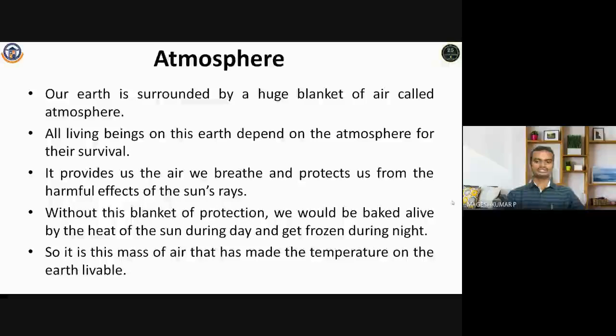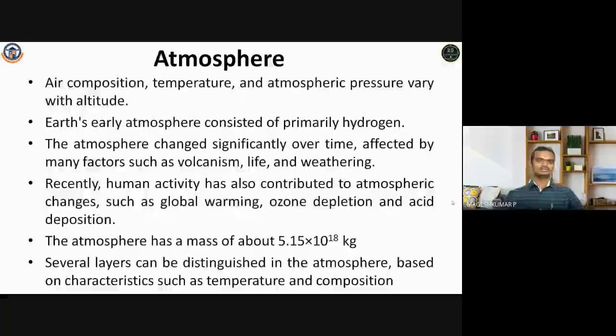So the temperature maintenance is purely based on the atmospheric composition, that means the gases present in the atmosphere, and the air composition and pressure vary with altitude. Altitude means the height. So if you go higher, you will have different compositions of gases and different temperatures.